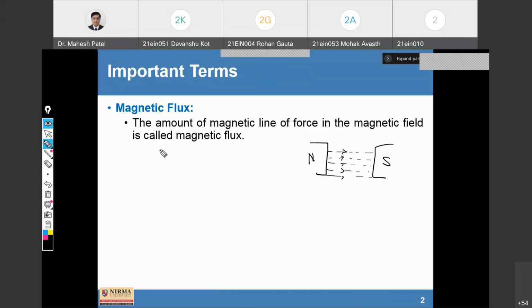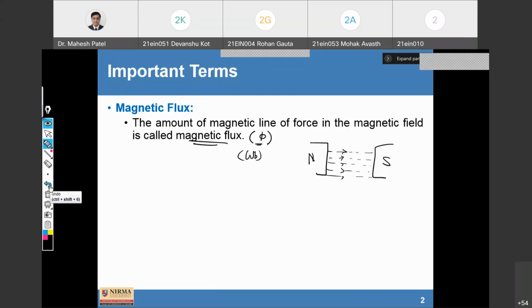And what is the unit of magnetic flux? The unit is always the Weber. So the unit of magnetic flux is the Weber. Fine. And normally this magnetic flux is denoted by the symbol phi. So in this magnetic circuit chapter, we are going to write phi for magnetic flux. Okay, so this is magnetic flux.